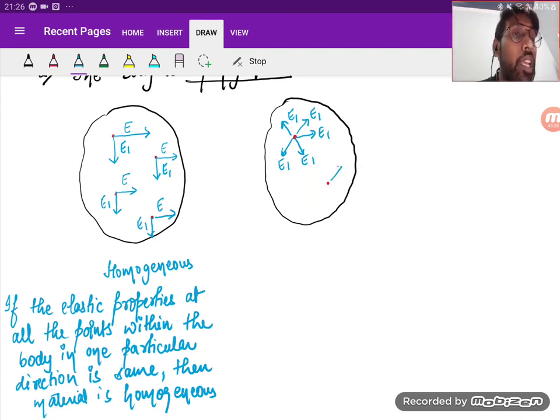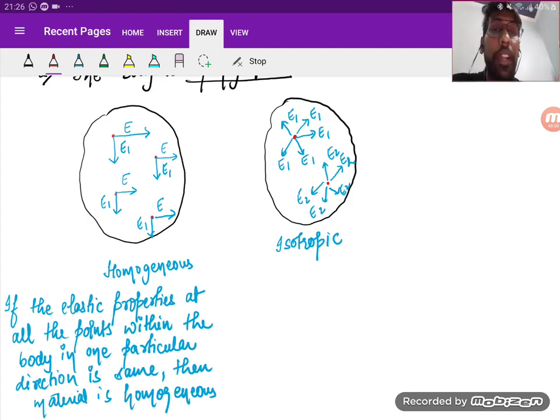If at that point in one direction the property is E2, then in all the directions the property will be E2. It is not necessarily E1. So this is what I'm saying as isotropic.